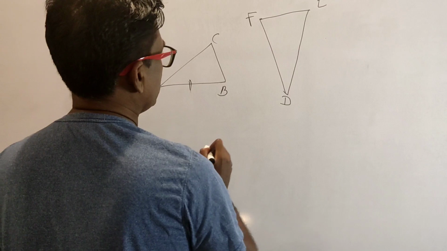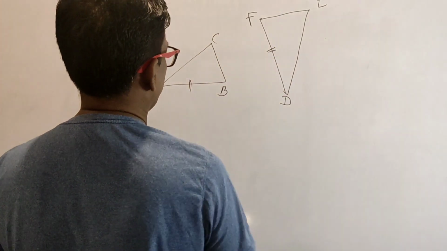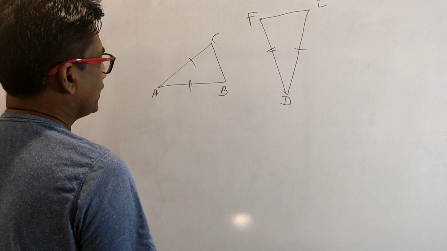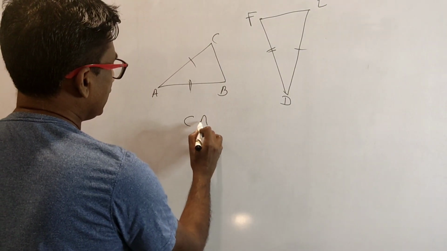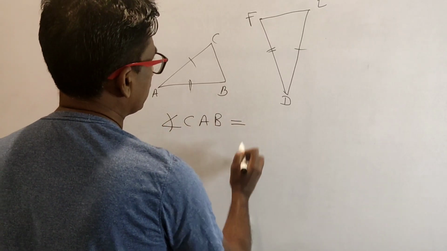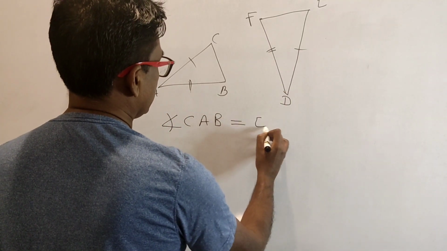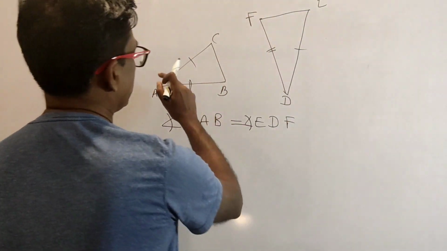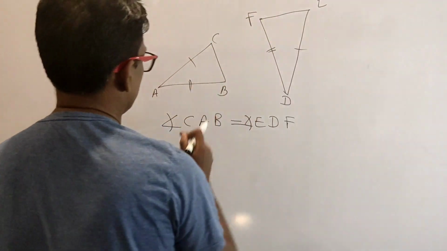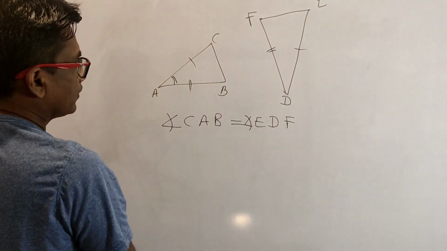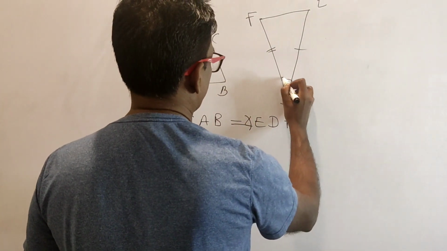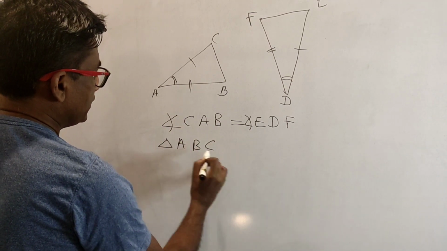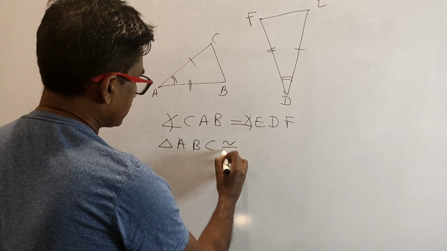If AB is equal to DF and if AC is equal to DE and if the angle CAB is equal to the angle EDF, then the triangle ABC is congruent to the triangle DEF.